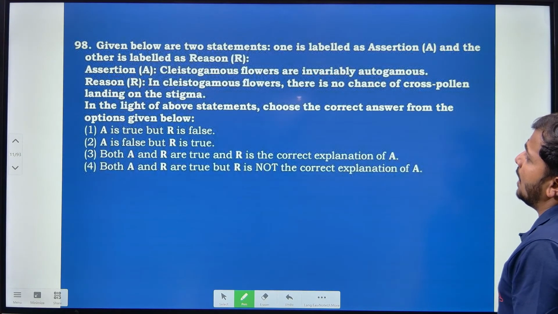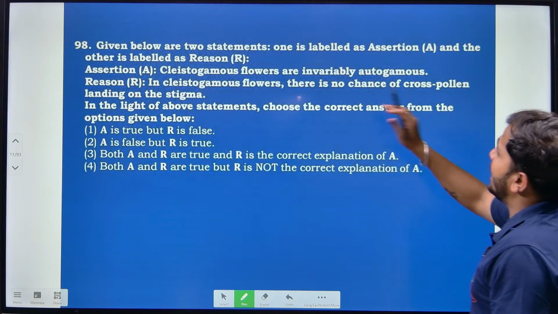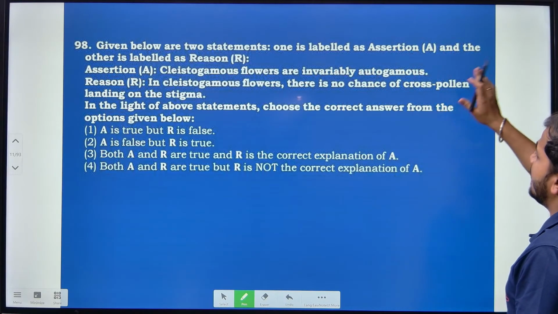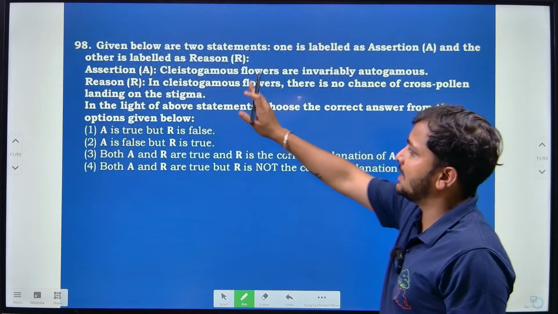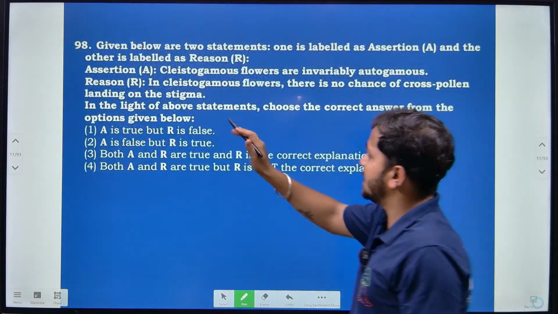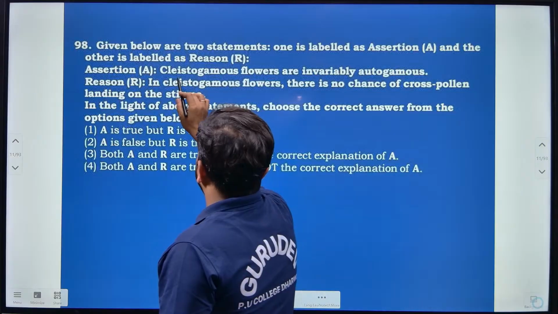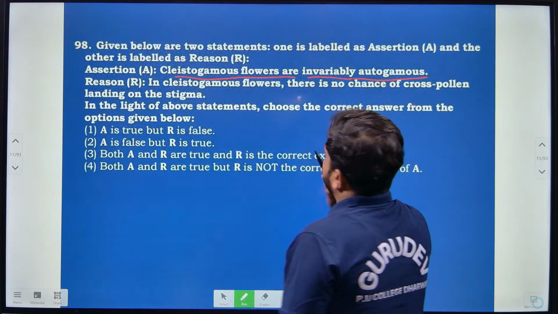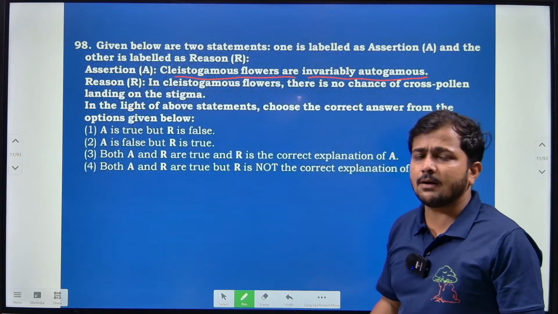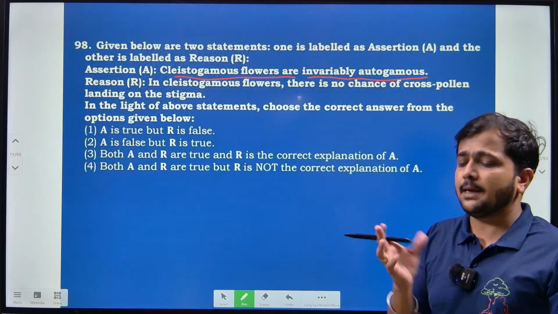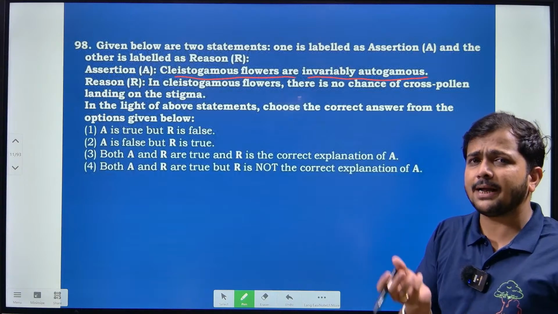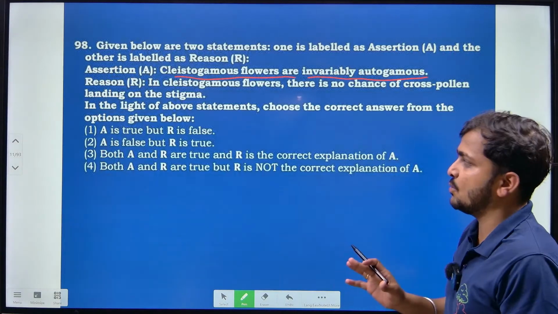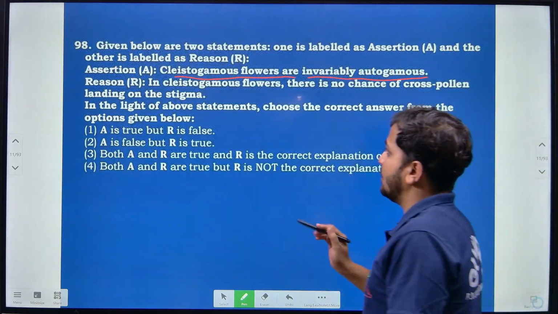Then, given below are two statements. One is labeled as assertion A and the other is labeled as reason R. The assertion says cleistogamous flowers are invariably autogamous. Yes, because cleistogamous flowers are closely packed, where the androecium and gynoecium are not exposed outside, they are inside the flower.